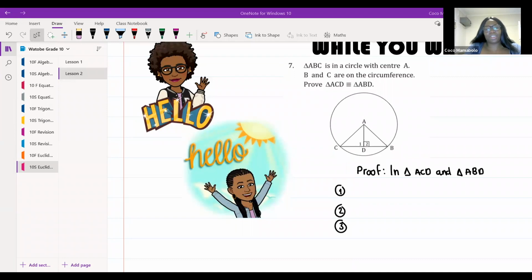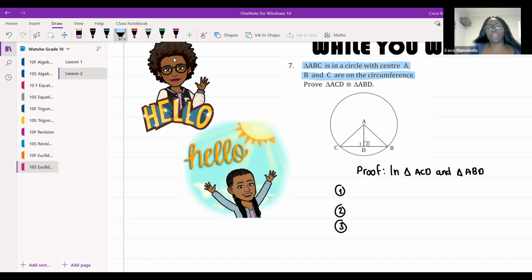All right, guys, have a look at the question on the screen. All right, I'm going to give it 1 more minute. Make sure you guys are understanding the question. Read the question that they've given us. Okay, triangle ABC is in a circle with center A, B, and C are on the circumference. Prove that triangle ACD is congruent to triangle ABD.